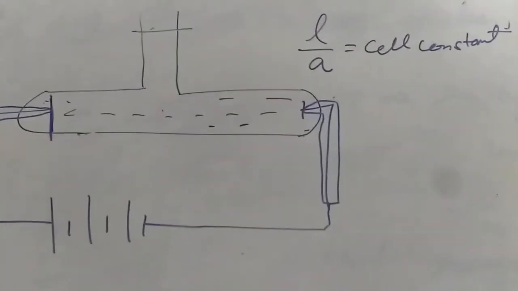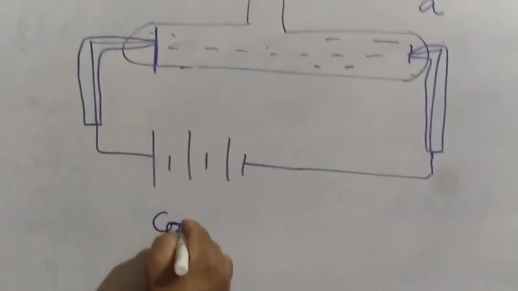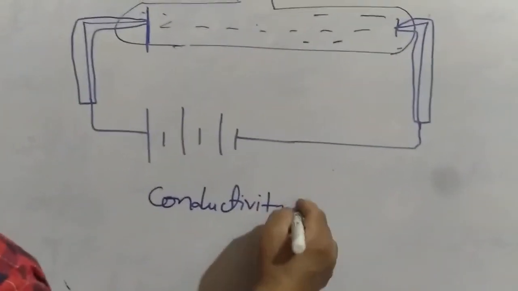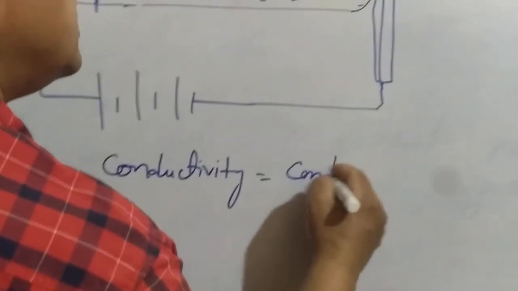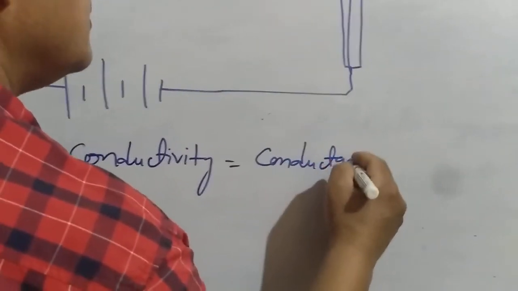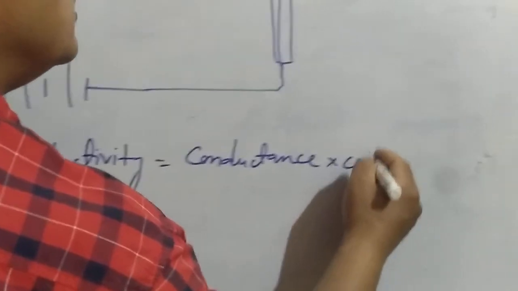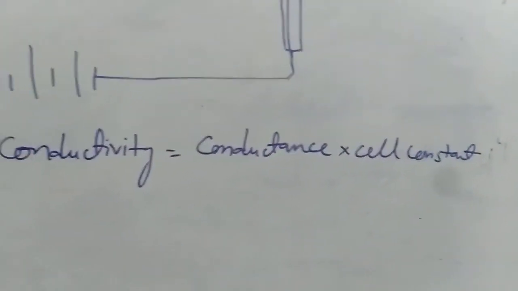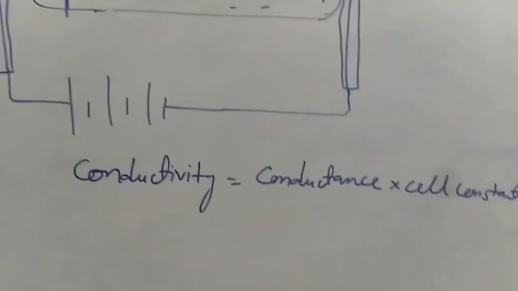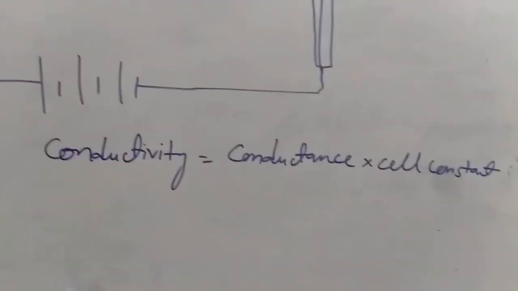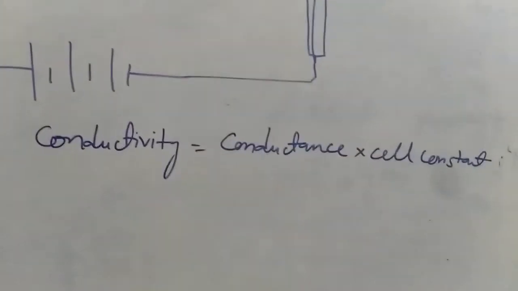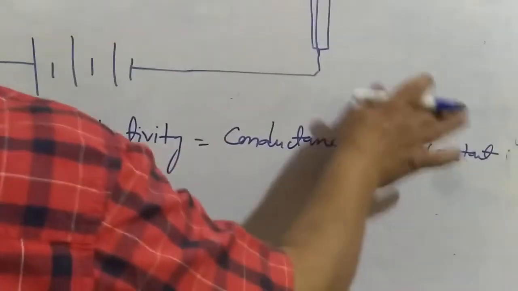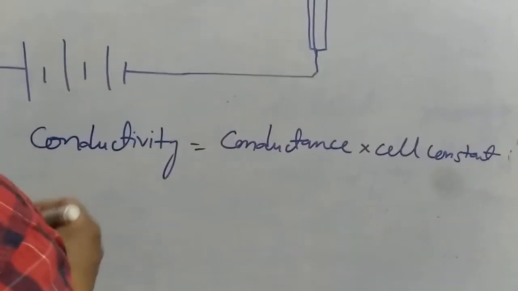So again you can write conductivity is equal to conductance into cell constant. When we are doing numericals, this formula will help us. Conductivity is kappa. Conductance is generally shown by C, or you can write conductance, no problem. And the cell constant is a constant for a particular conductivity cell.